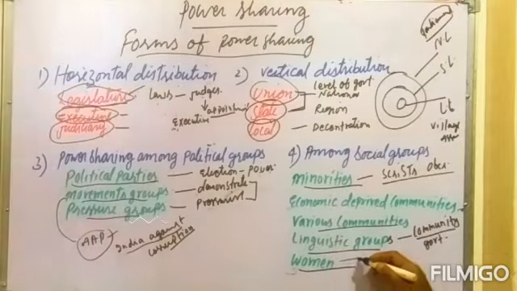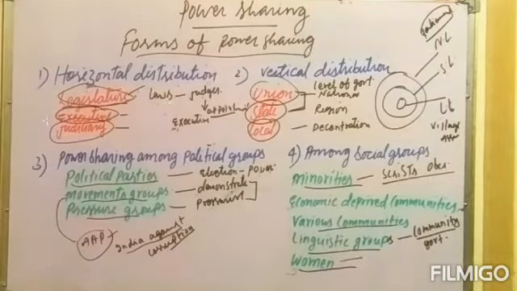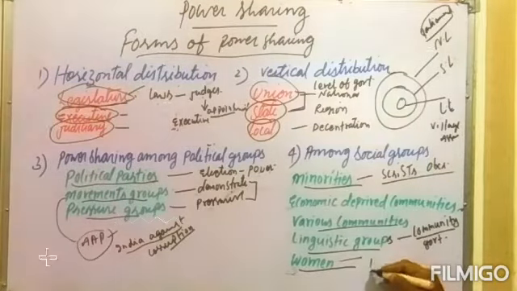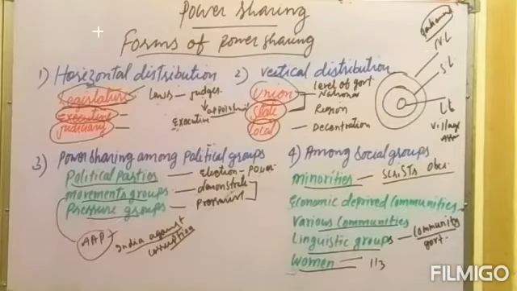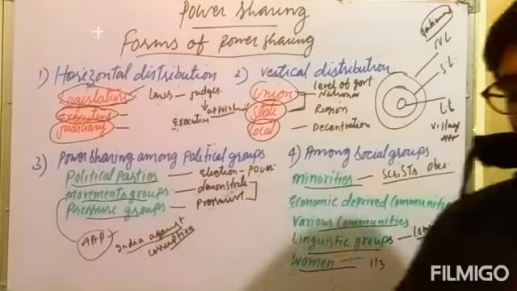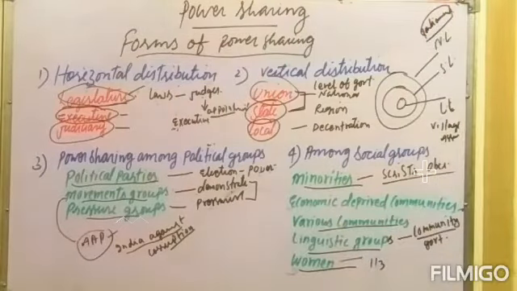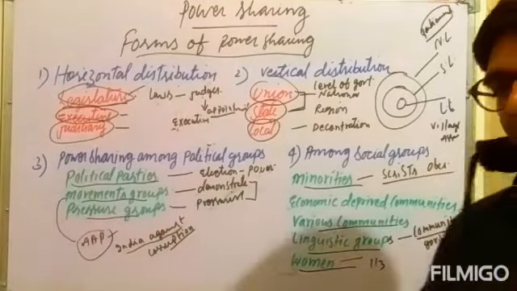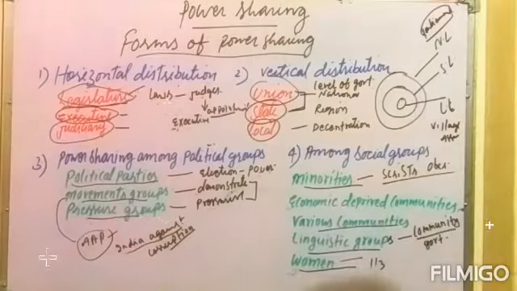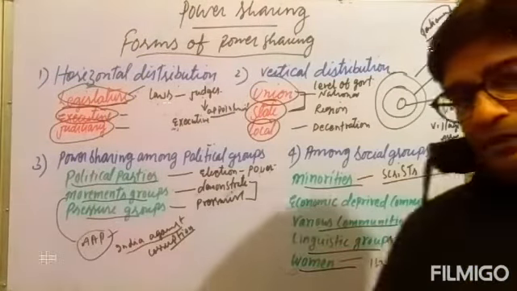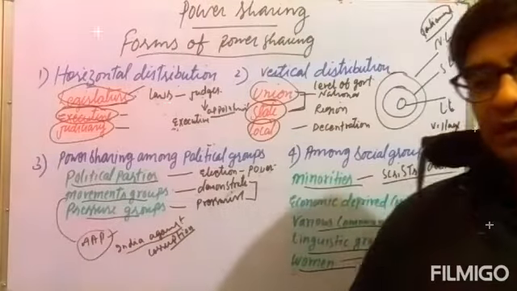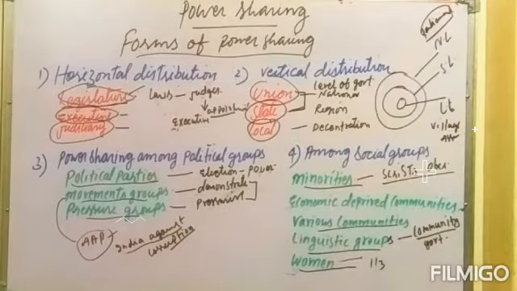Women also take part through the reservations, and they are actively participating in the rural government, where they get 1/3 reservation. And Bihar is the state which provides 50% or more than 50% reservation to the state's women. In various ways women also take part in power sharing, such as the women commission, and many other programs have been organized for the betterment of women.